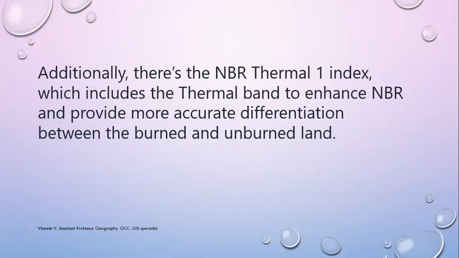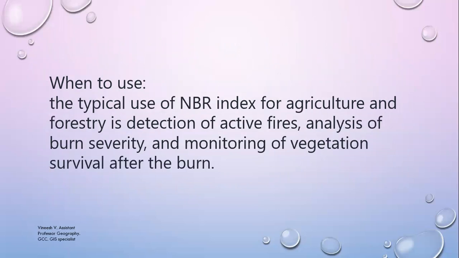Additionally, there is the NBR thermal 1 index, which includes the thermal band to enhance NBR and provides more accurate differentiation between burned and unburned land. When to use: the typical use of the NBR index for agriculture and forestry is in detection of active fires, analysis of burn severity, and monitoring vegetation survival after the burn.